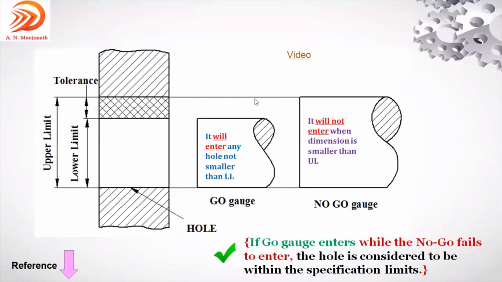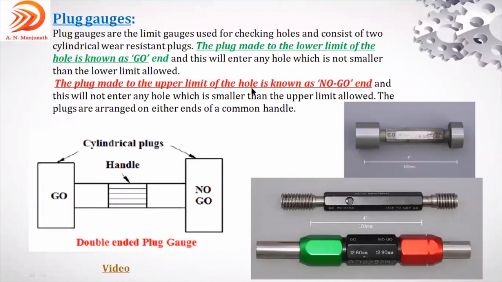Similarly here, the plug made to the upper limit of the hole is known as the no-go end. That means it will not enter any hole which is smaller than the upper limit. Just simple, don't get confused. The green color represents that it has to pass, it has to enter into the hole to make the component acceptable. This end, the red color end, or no-go end, should not enter into the component. Then only the component is acceptable. That is the overall meaning of it.